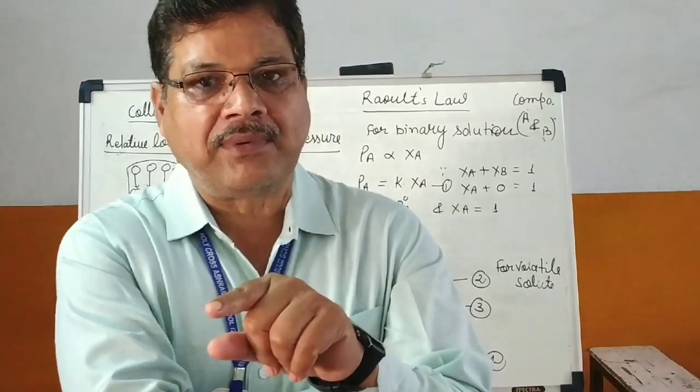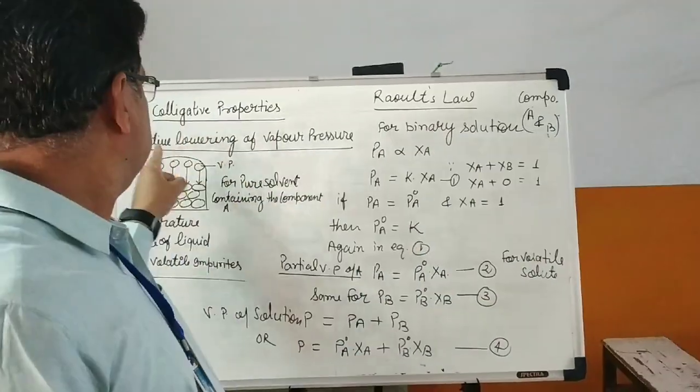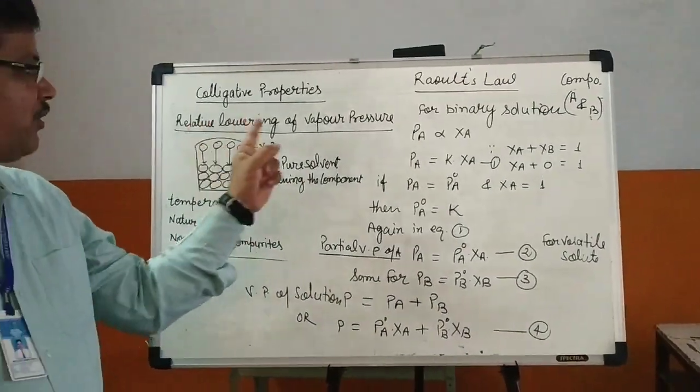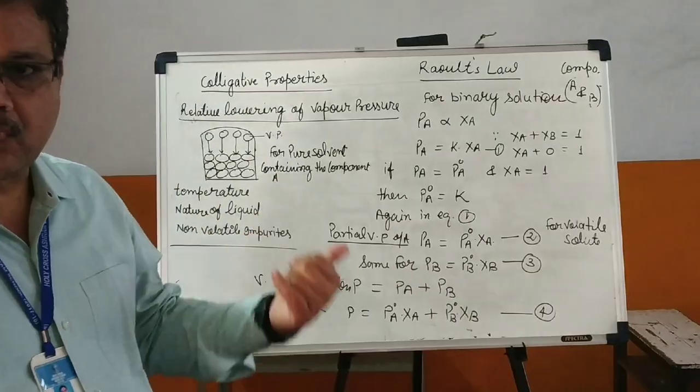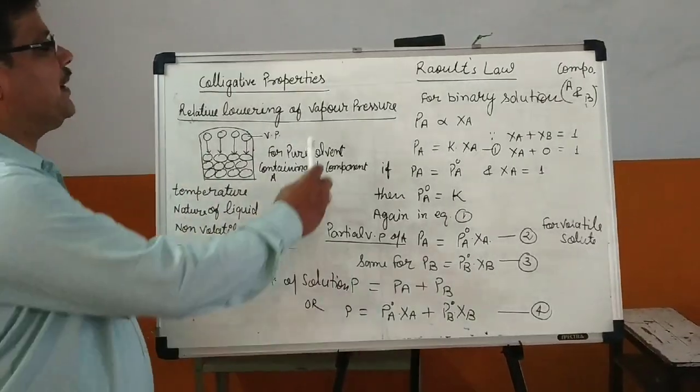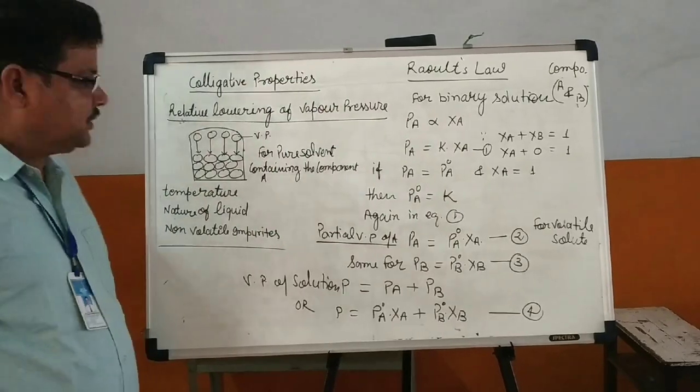Osmotic pressure we have learned. Today we will see the relative lowering of vapor pressure. This is another colligative property of solution. First we will learn the vapor pressure.